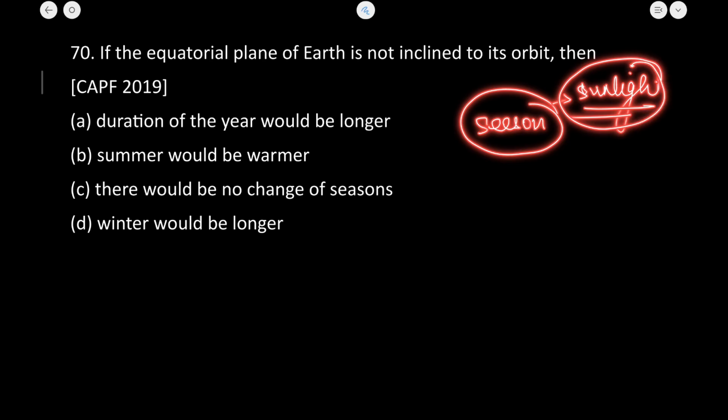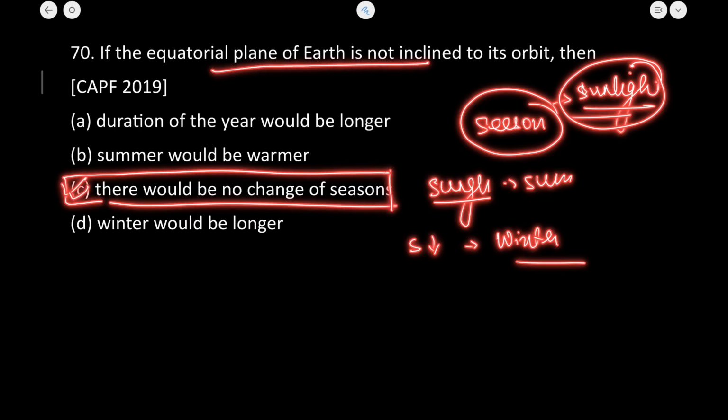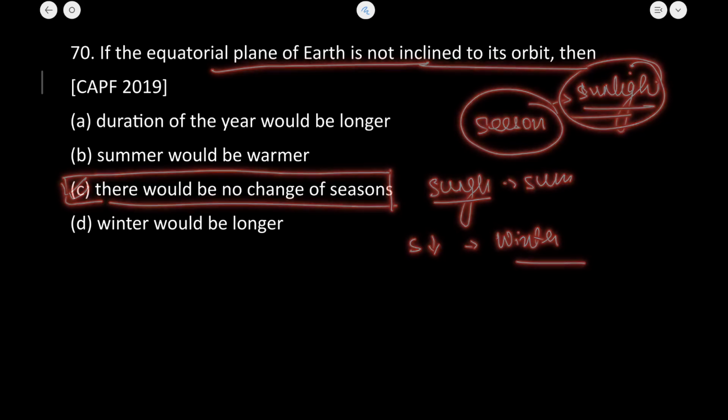Where the sunlight is more, summer will be there, and where the sunlight is less, there will be winter. So no change of seasons would be there if the equatorial plane of the earth is not inclined to its orbit.